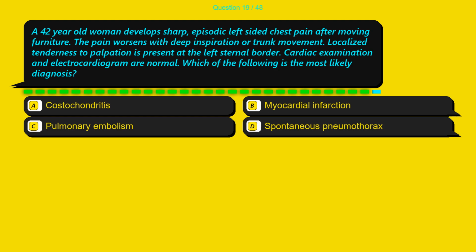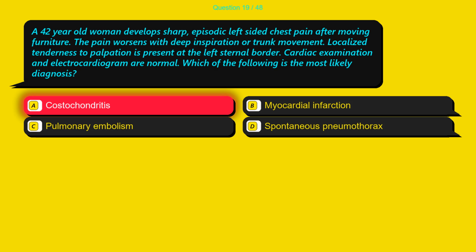Question 19. A 42-year-old woman develops sharp, episodic left-sided chest pain after moving furniture. The pain worsens with deep inspiration or trunk movement. Localized tenderness to palpation is present at the left sternal border. Cardiac examination and electrocardiogram are normal. Which of the following is the most likely diagnosis? Option A, costochondritis. Option B, myocardial infarction. Option C, pulmonary embolism. Option D, spontaneous pneumothorax.